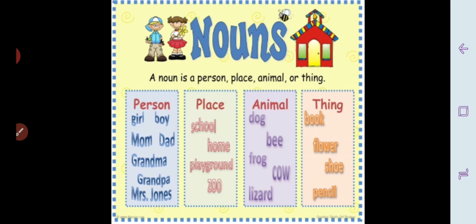Same like that, examples for place are school, home, playground, zoo. Example for animal: dog, bee, frog, cow, lizard. And the example for things: book, flower, shoe, pencil, etc. So these all are the example of nouns. Noun is the name of any person, place, things or animal.